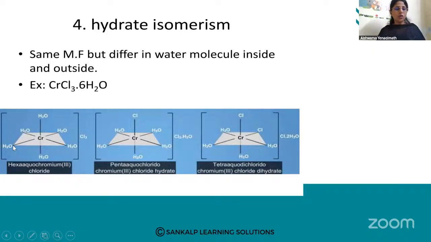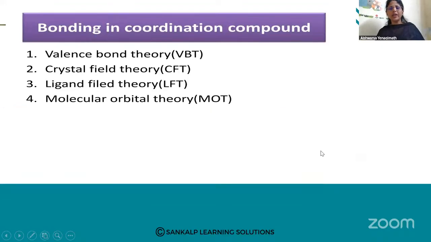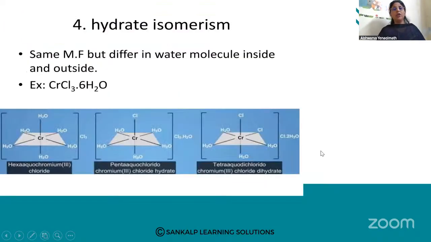So in the first case, all 6 are water molecules. Second case, there are 5 water molecules. Third case, there are 4 water molecules as ligands. Remaining are outside. That is hydrate isomerism. So this is all about the isomerism and the different types we have studied. Hope you have followed this.